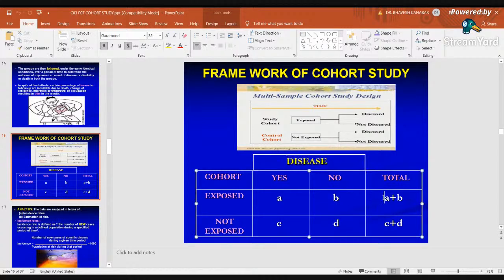So total exposed are what? How many people in total are exposed? A plus B. Non-exposed are C plus D, right? In the same way, if you want to write down here, A plus C will represent that they are diseased. A plus C is diseased. B plus D are not diseased, right?